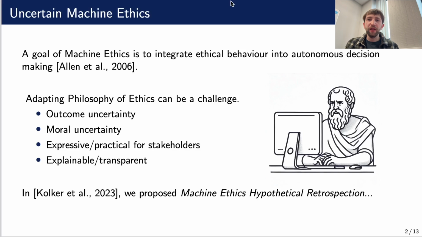One of the goals of machine ethics is to integrate ethical behavior into autonomous decision making. One approach is to take moral theories or values from philosophy and integrate them into autonomous systems. But this can be a challenge due to outcome uncertainty. Philosophy has had very little to say historically about probability or non-determinism.